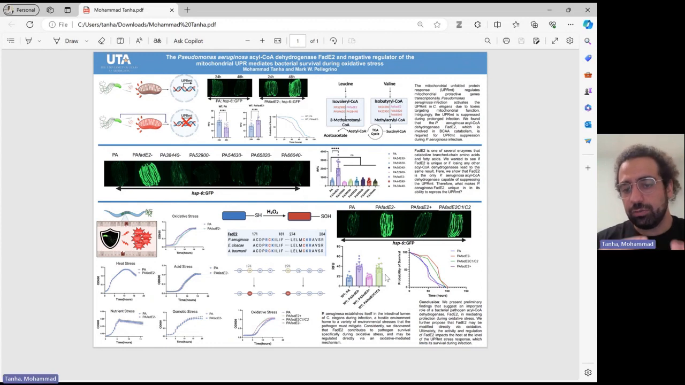So altogether, these results suggest that oxidative stress can play an important role in the activation of FadD2. FadD2 might be activated directly by oxidative stress to protect the bacteria against that oxidative stress.